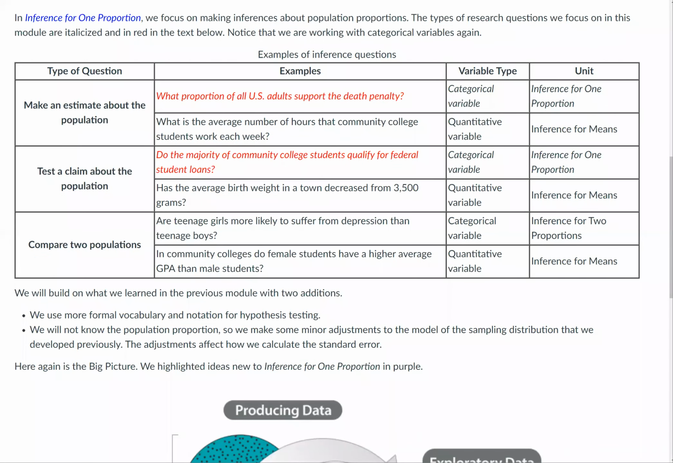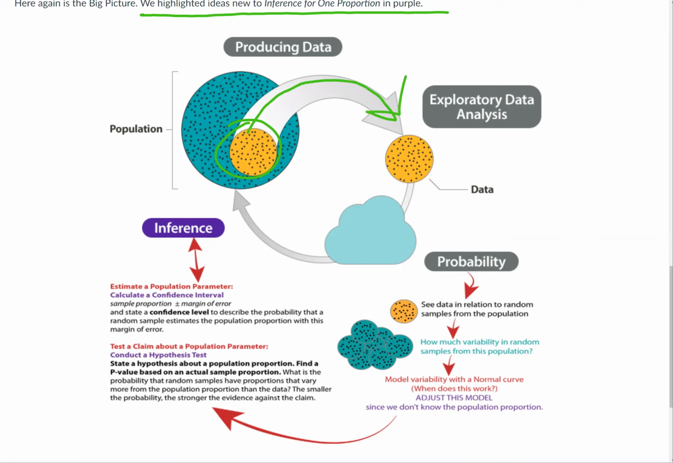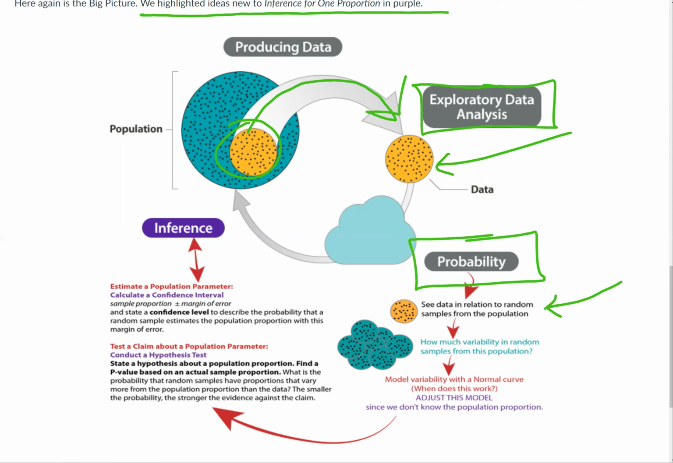But just looking back at the big picture here, let's see. Here's the big picture. We highlighted ideas that are new to inference for one proportion in purple. So again, it starts with a population. You take a little sample of that population. The yellow circle is supposed to represent just part of the population, a sample. You produce data based on that sample. And then you do some kind of exploratory data analysis, which is mostly what we focus on in this class, right? And then here's your data. You calculate some probabilities based on that data and the data analysis you did. But the new part that we'll see is, well, what we saw before was, we'll see data in relation to random samples from the population. Okay, we've seen that before.